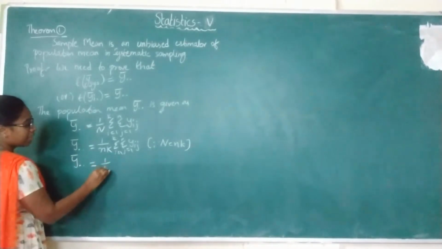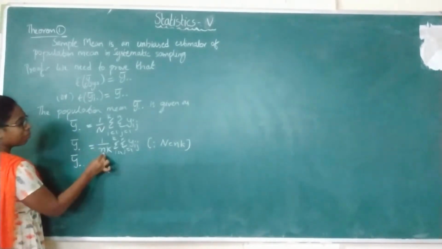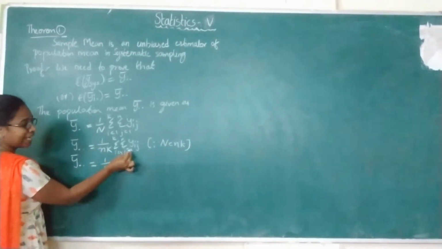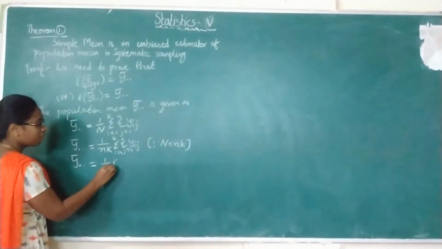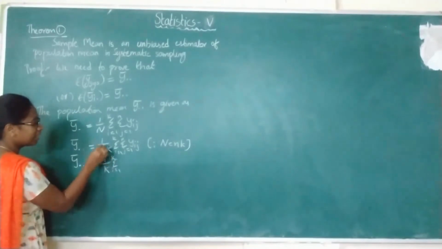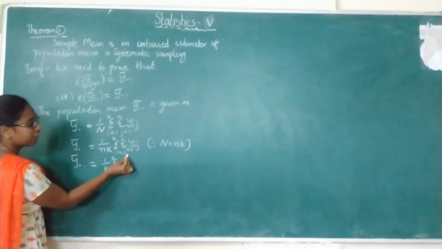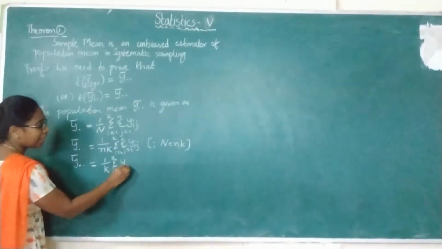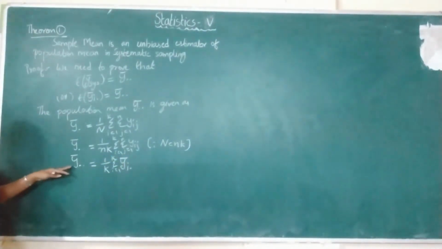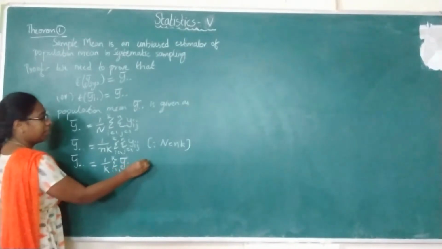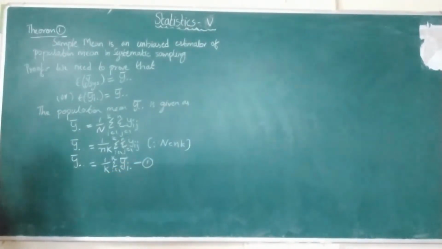It can be written as 1 by k summation i equals 1 to k, and 1 by n summation over j, Yij can be written as yi dot bar. So this is the population mean value. Keep it as equation 1.